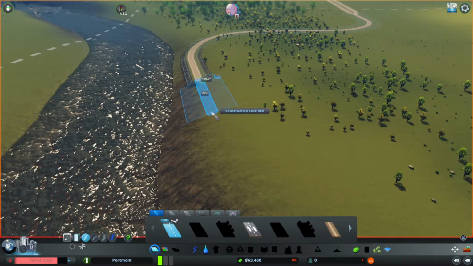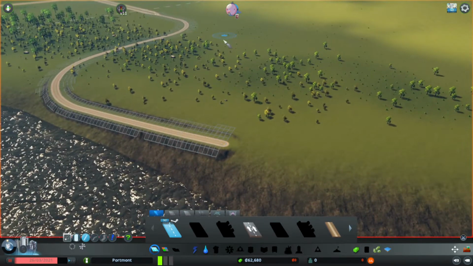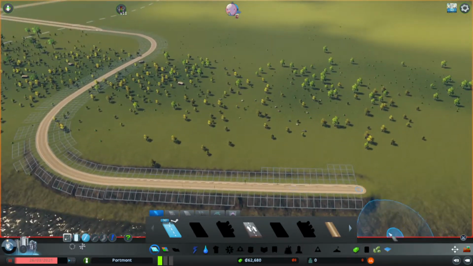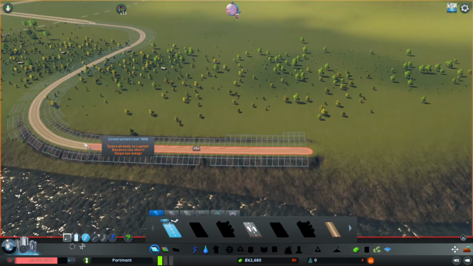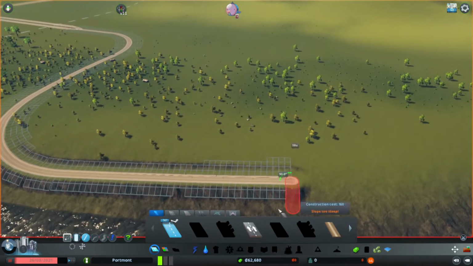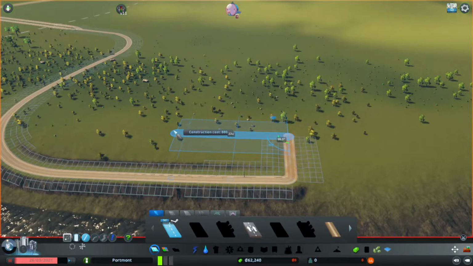I've got it pretty straight now. The reason that I'm doing it straight is because it allows us to be able to build a grid. Grids are really efficient for getting a high amount of density in our city. So the ideal grid is 10 by 10 on the roads. Because I will be upgrading this main road in the future to support a higher traffic load, I am going to take this out 11 units, because when I upgrade the road I will lose a little bit of space.